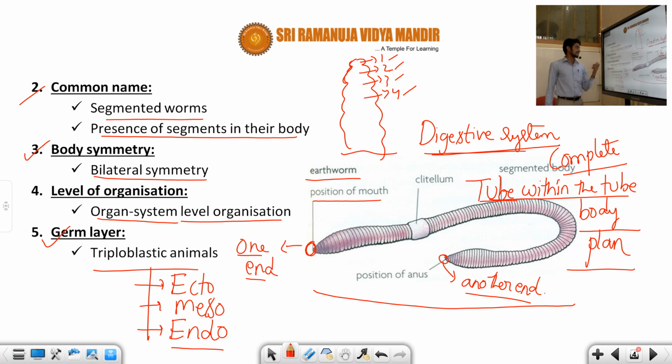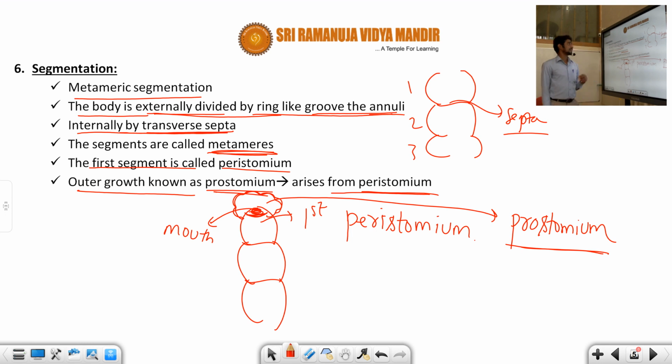Bilateral symmetry, organ system level of organization, triploblastic animal, and the digestive system represents a tube within tube body plan. That means there are two openings: one opening represents the mouth, another represents the anus. Segmentation here shows metameric segmentation.